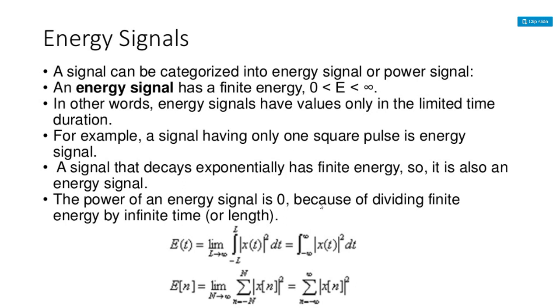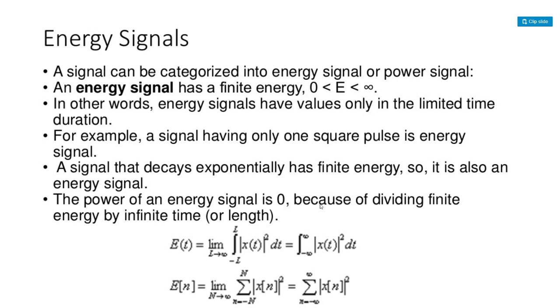So, for example, a signal having only one square pulse is an energy signal. If it is having only one square pulse, that means, for example, the signal starts at 0 and from 0 to t it has one square pulse. 0 is a finite value and t is also a finite value, but the signal is there in a limited time duration, 0 to t, so it is called an energy signal.